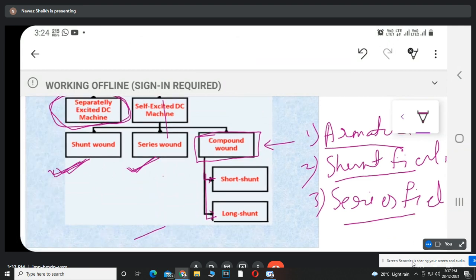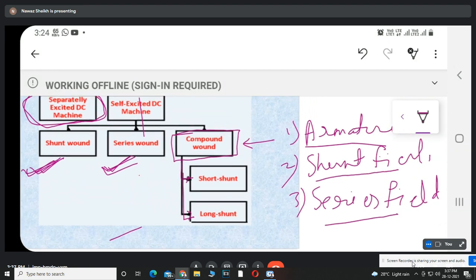Whereas in case of DC shunt and DC series motor, there are only two windings, armature winding and field winding. When they are connected in parallel, the motor is called as a shunt motor. When these two windings are connected in series, the motor is called as a DC series motor.